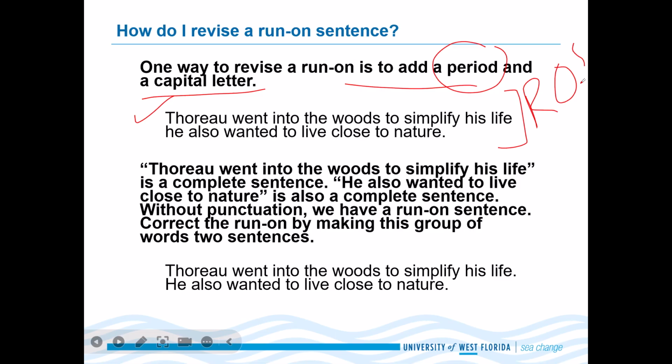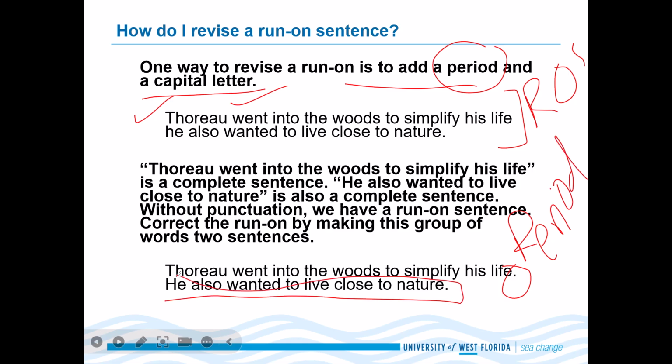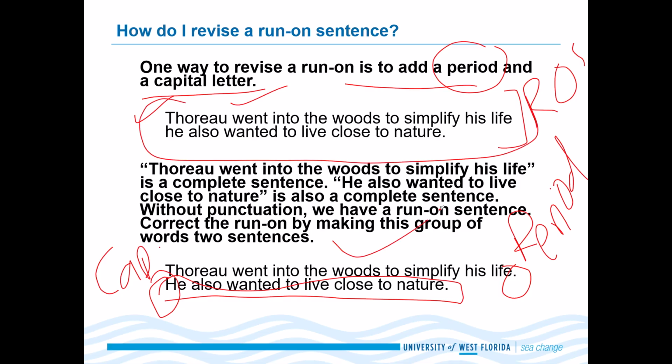Now let's make it two sentences. Thoreau went into the woods to simplify his life. Full stop or period. Period or full stop. That means the same thing. He also wanted to live close to nature. This is another sentence. The first letter of the next sentence is capitalized. So we have two sentences now. We had a run-on sentence. We fixed it. It's time for celebration.